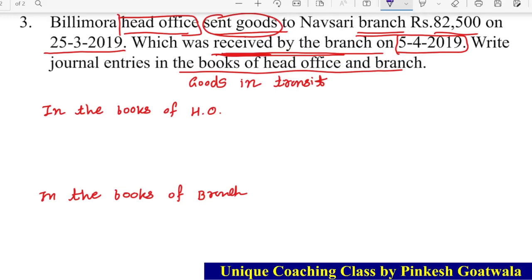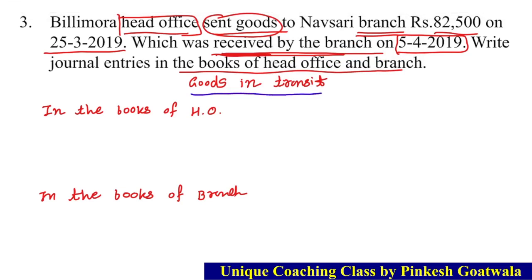In the books of head office, we know that goods in transit, this effect will happen in which account? Head office or branch? So who sent the goods? Head office sent the goods. So only entry will be given in the head office, and there is no effect in the books of branch, because branch hasn't received till end of the year. So only entry will be given on the last date, that is 31st March 19, in the books of head office. What will be the journal?